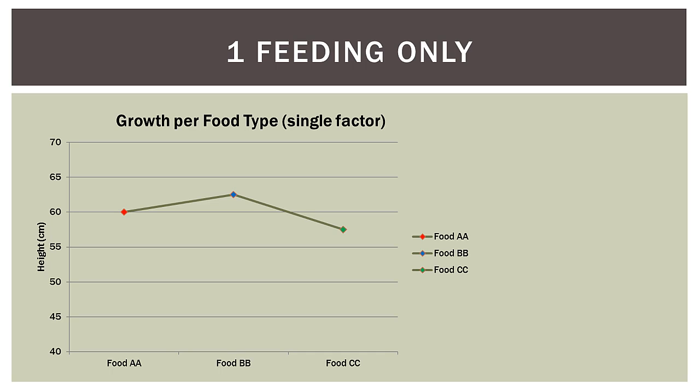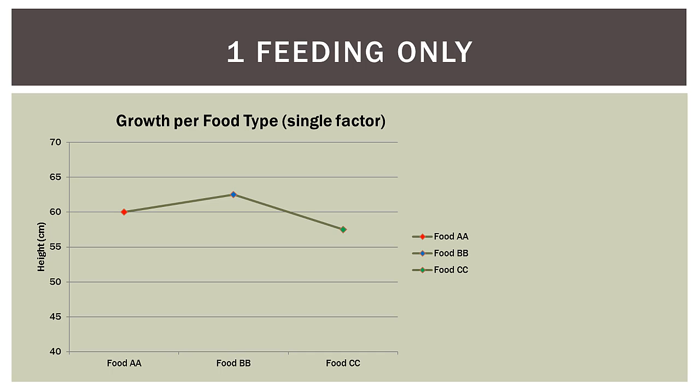Now on the left-hand side, the vertical axis or the y-axis, that is actually our dependent variable, or actually what we're measuring. So in this case, that is the height of the plant. So what we do is we plot the height of the plant for each food on this graph.